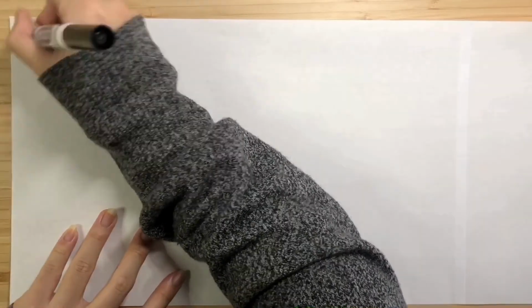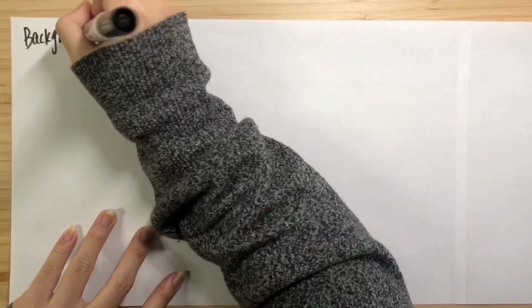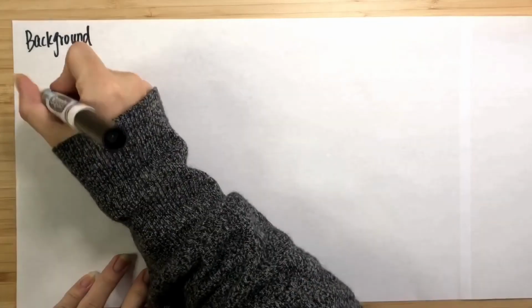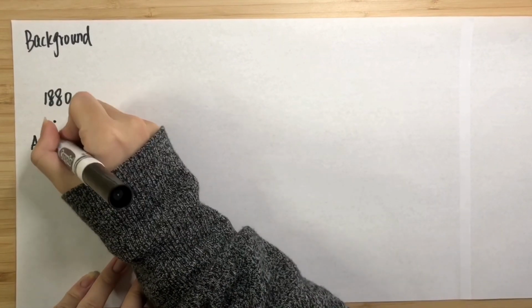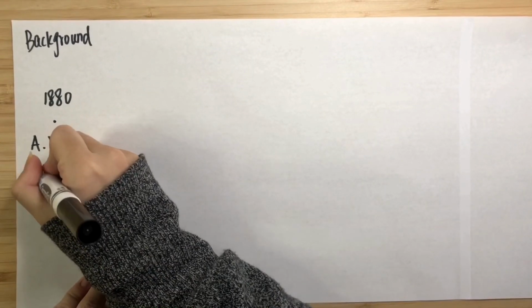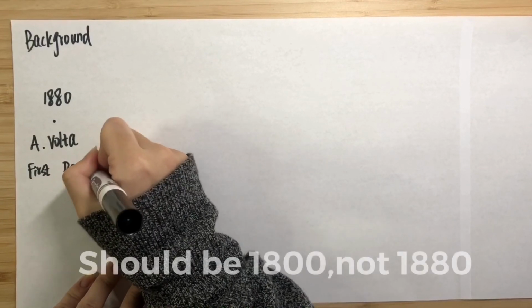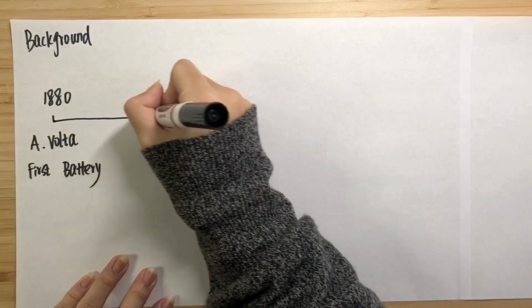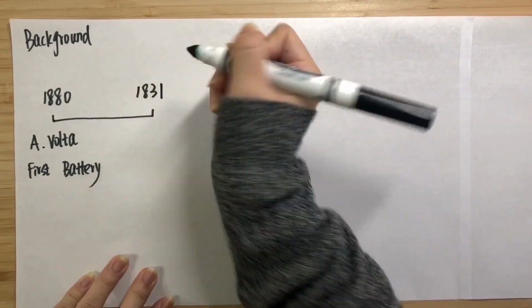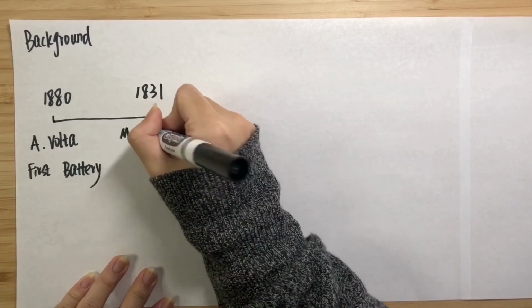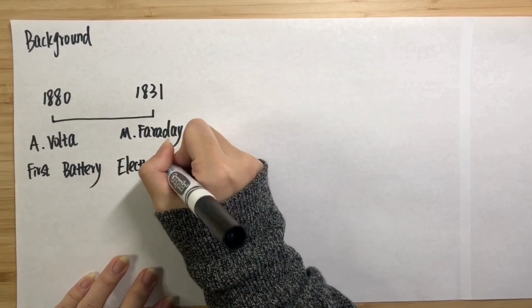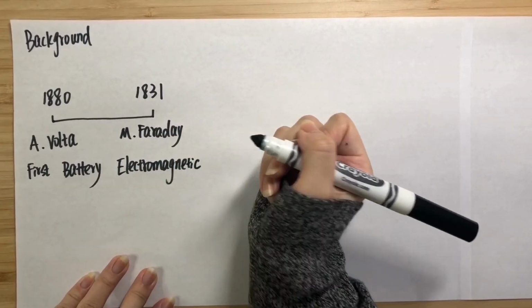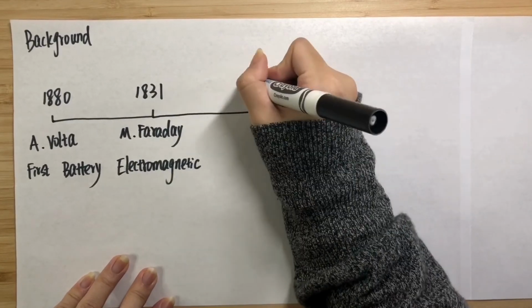Okay, when it comes to electric vehicles, I bet the first thing that comes to your mind may be Elon Musk and his Tesla, right? However, the history of electric vehicles is far longer than just the last few decades. It can trace back to the 18th century. In 1800, Alessandro Volta used silver and zinc to make the first primary battery. 31 years later, Michael Faraday proved electromagnetic phenomena. Since then, many scientists began their research into EVs.